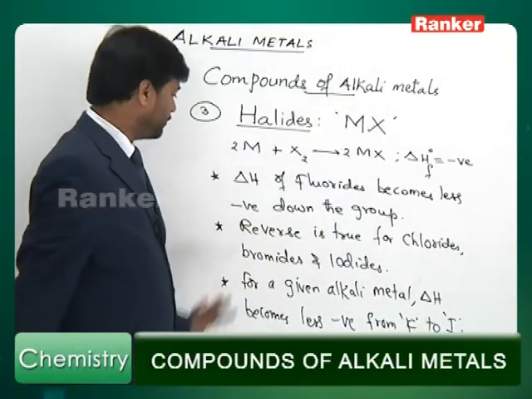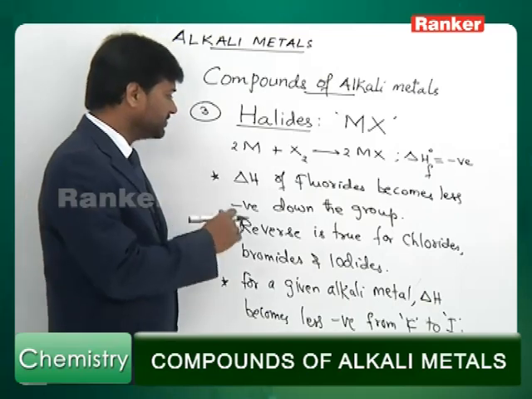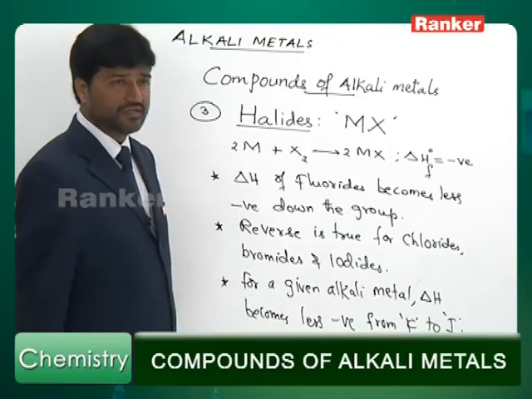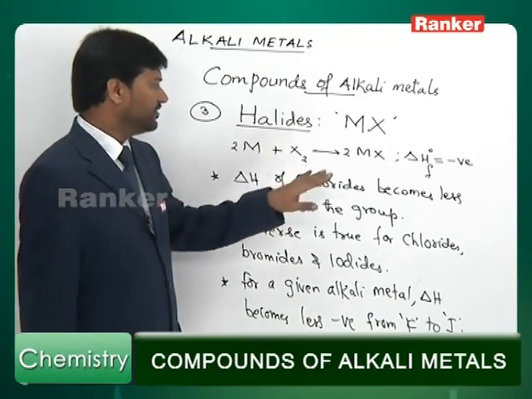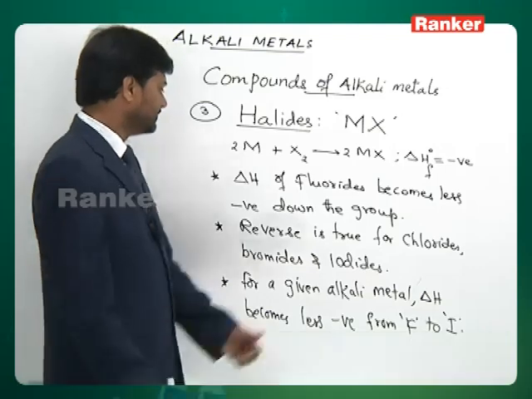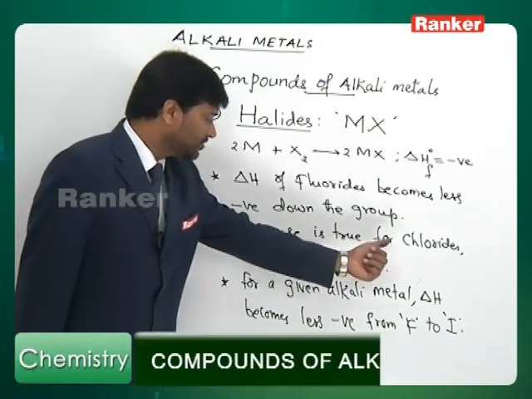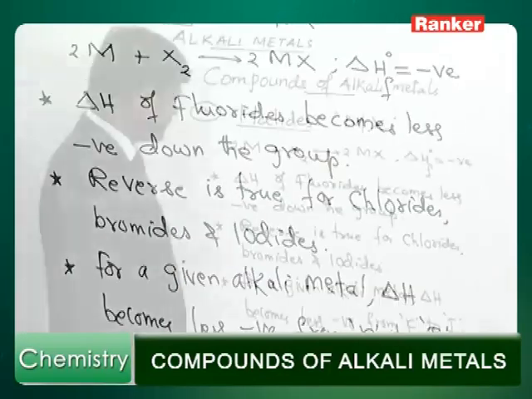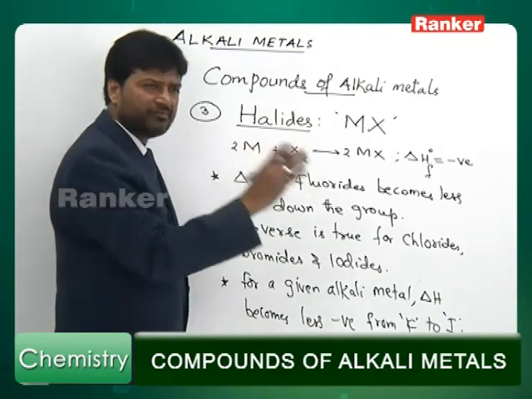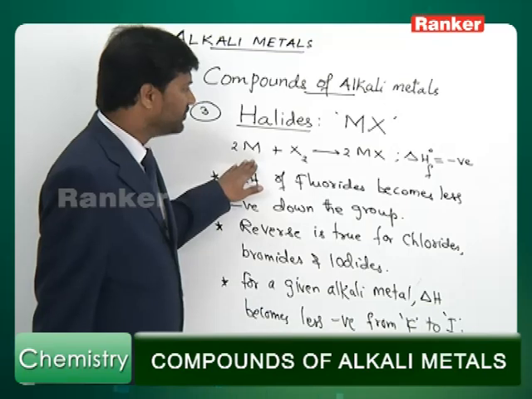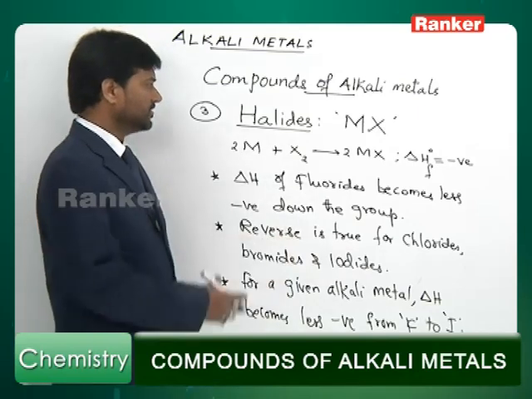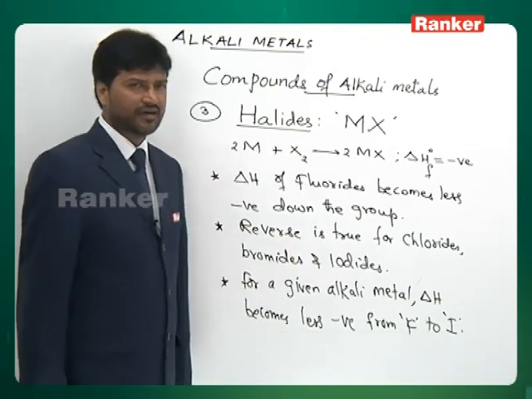Try to understand these 3 points. Delta H of fluorides becomes less negative down the group. That means as you go down the group in alkali metals from lithium to cesium, on reaction with fluorine, the amount of heat produced will be maximum in case of lithium and minimum in case of cesium. Whereas the order is reverted in case of chlorides, bromides, and iodides. Now, if you take a particular metal, say lithium, and go on changing this from fluorine, chlorine, bromine, and iodine, maximum amount of heat is produced when the halogen is fluorine and minimum when it is iodine. So this is what you are supposed to know about halides of alkali metals.